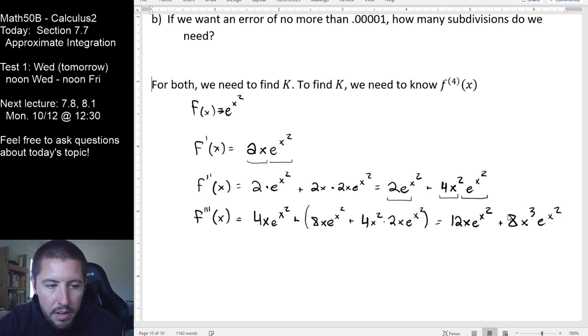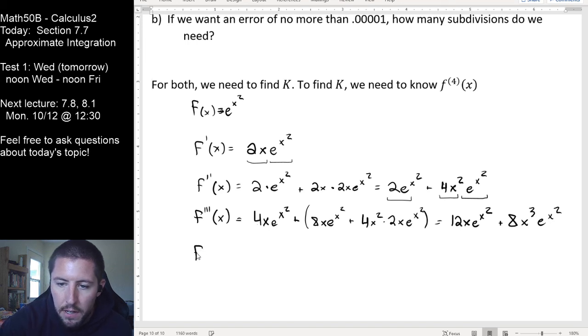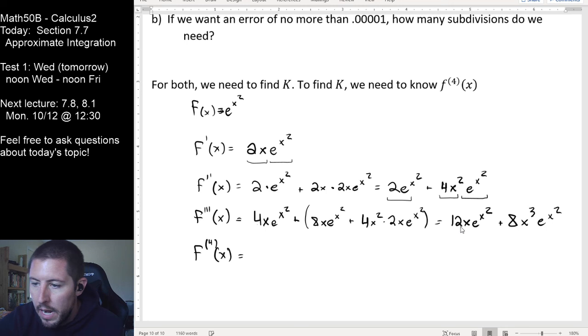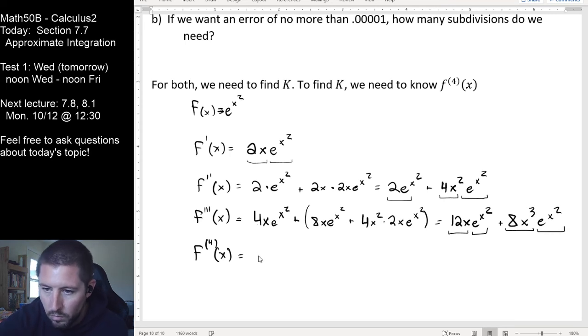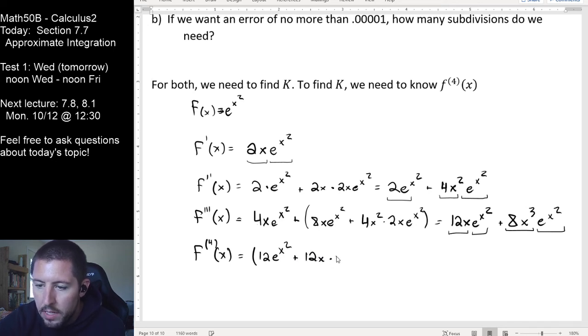All right, one more derivative and we've got the information that we need here. Now I've got a product rule here, and I've got a product rule here. So derivative of 12x is 12, times the other part left alone, e to the x squared, plus 12x gets left alone, times the derivative of e to the x squared, which is 2x e to the x squared.